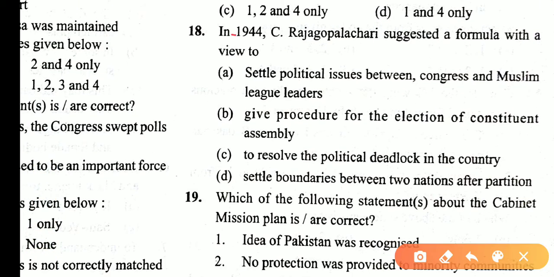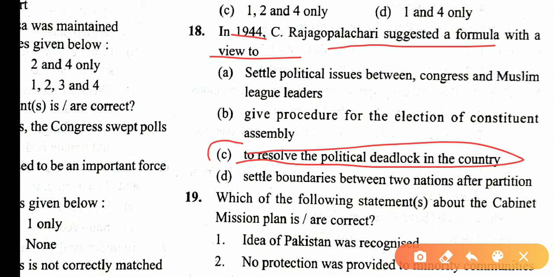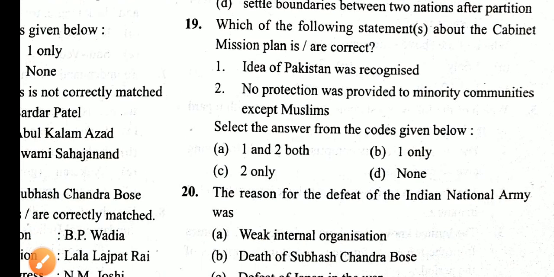In 1944, C. Rajagopalachari suggested a formula with a view to resolve the political deadlock in the country. Answer is C.